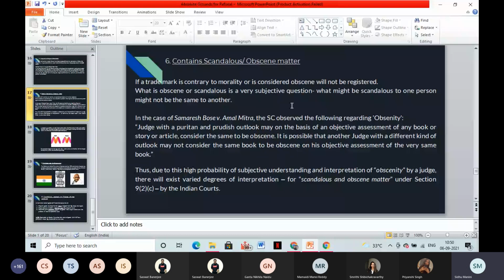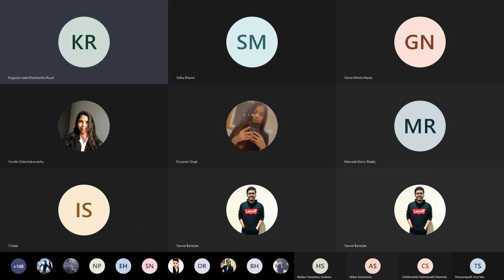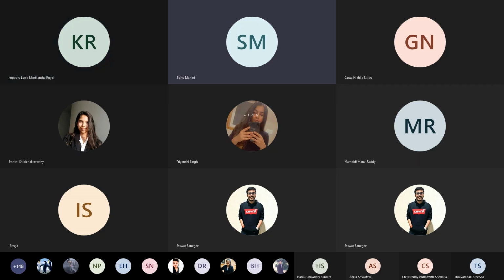Ma'am, whether the Pentathlon trademark has been registered or not, because in the image you displayed there is an R, right, for Pentathlon? Yeah, they do put an R, and they got it registered because you can't put an R until it is registered. But when Decathlon saw in the market that they are infringing, they instituted a suit.